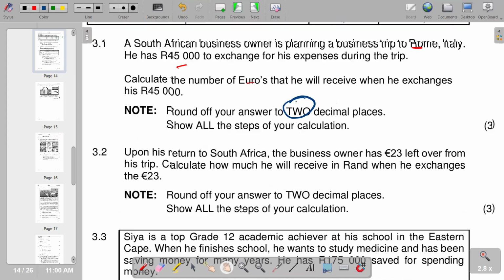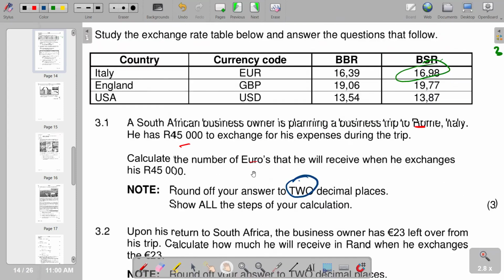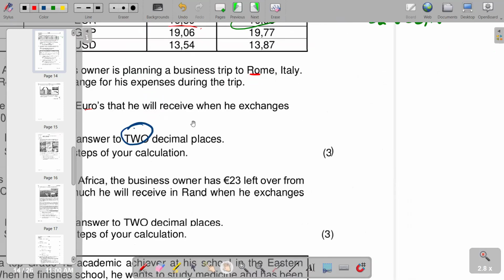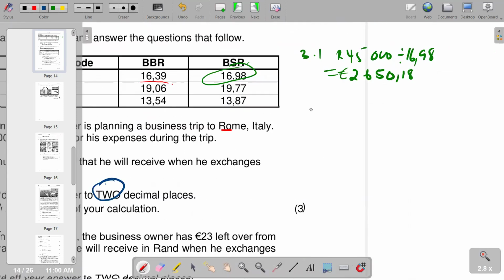So we're going to go to the buying rate of euros, of which we are given it as 16.39, which we have in this part. So we are saying 3.2. The number of euros left is indicated, we've got 23.